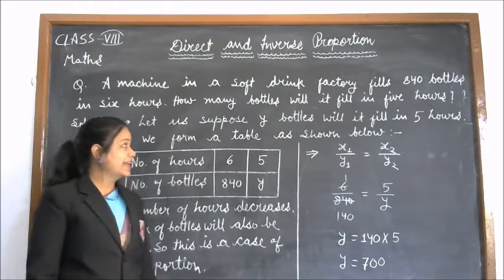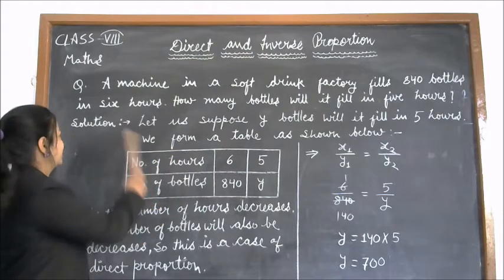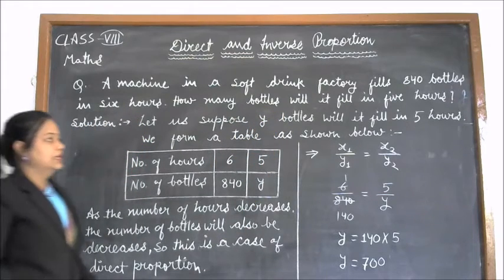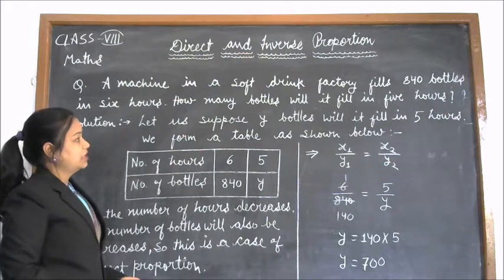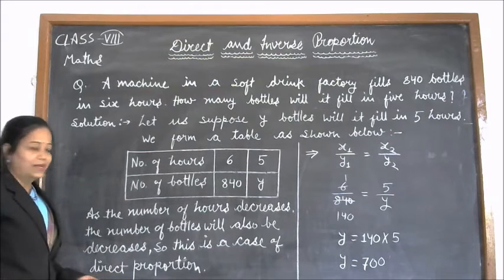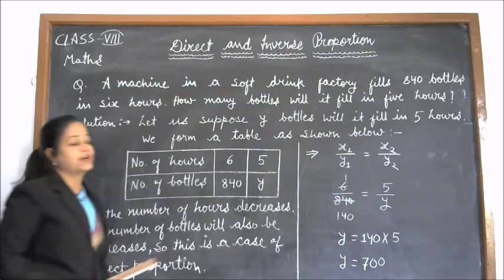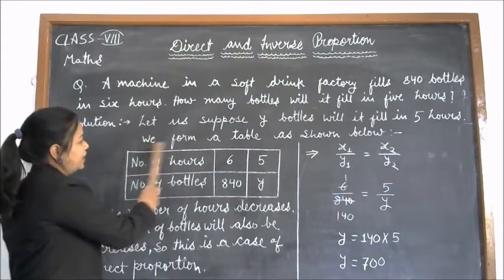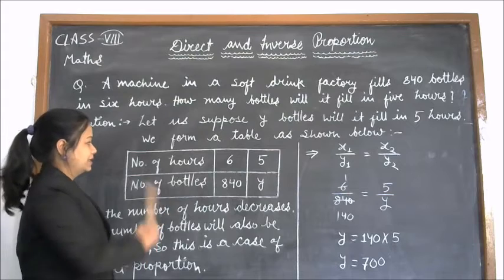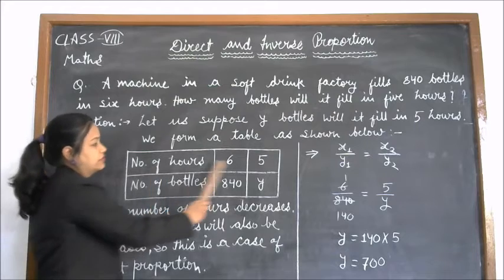So students, our next question is, a machine in a soft drink factory fills 840 bottles in 6 hours. How many bottles will it fill in 5 hours? They have asked us how many bottles the machine fills in 5 hours. So let's start. Let us suppose y bottles will it fill in 5 hours. So we have to form a table as shown below, in the form of rows and columns. We have to make 2 rows and 3 columns.